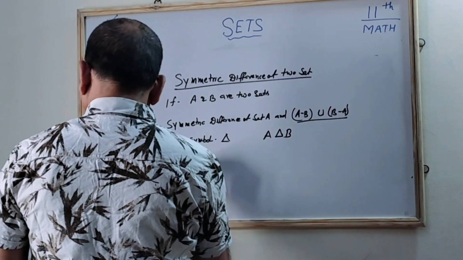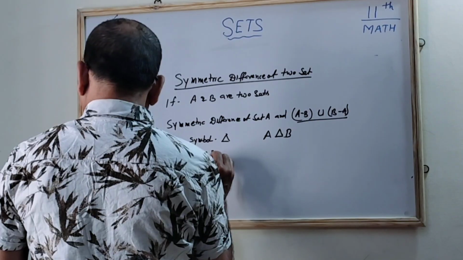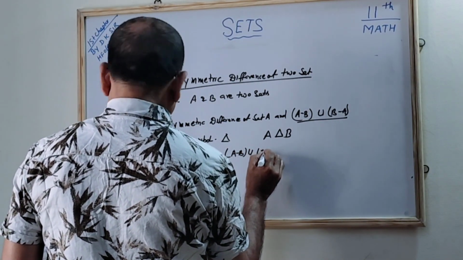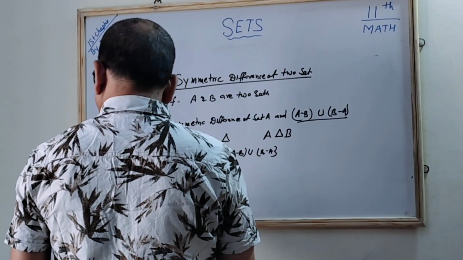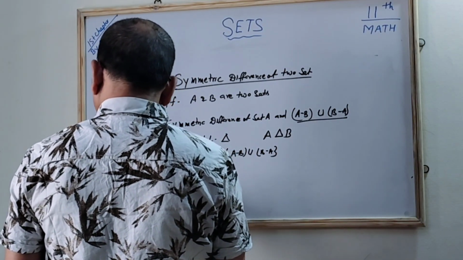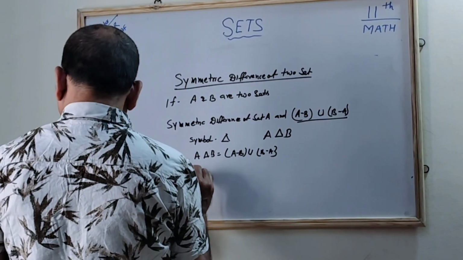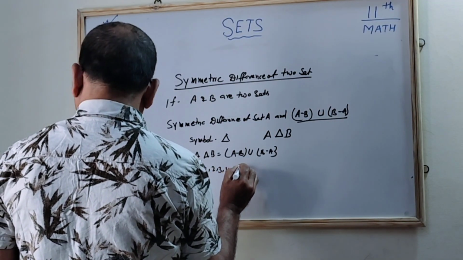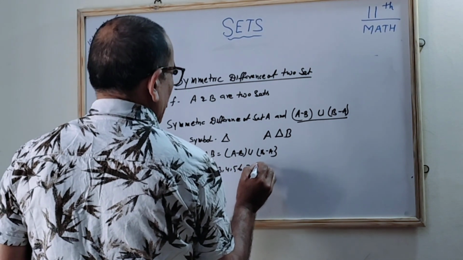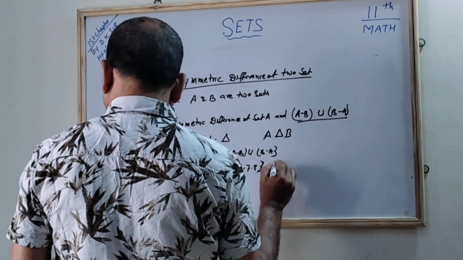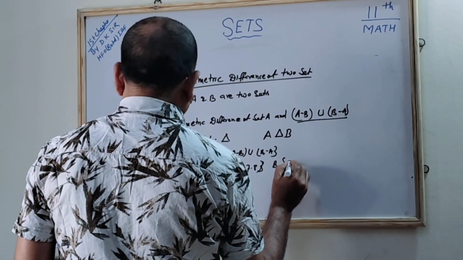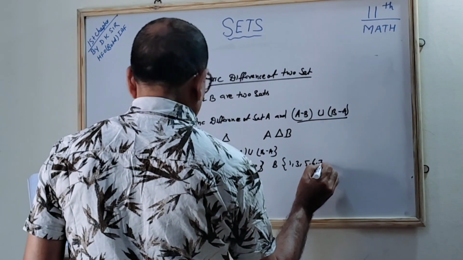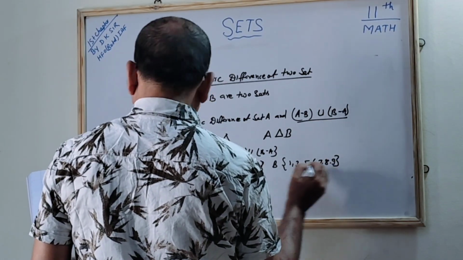So we can write A symmetric difference B is equal to A minus B union B minus A, correct? You can also see an example. Suppose you are taking A equal to 1, 2, 3, 4, 5, and B is another set which has the members 1, 3, 5, 6, 7, 8 and 9. Correct? This many members are there.